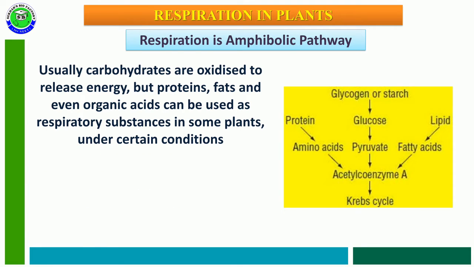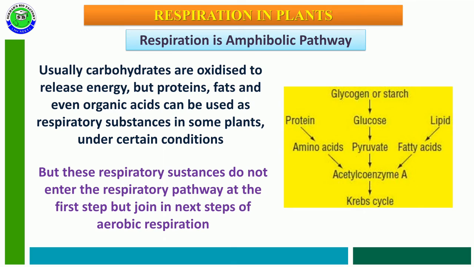Usually, carbohydrates are oxidized to release energy. But sometimes proteins and fats, along with various organic acids, are also used in respiration as a respiratory substance in some plants under certain conditions.